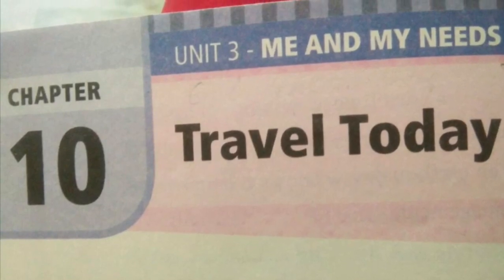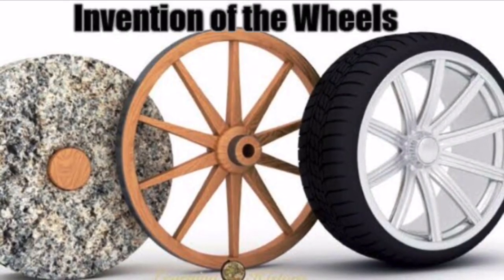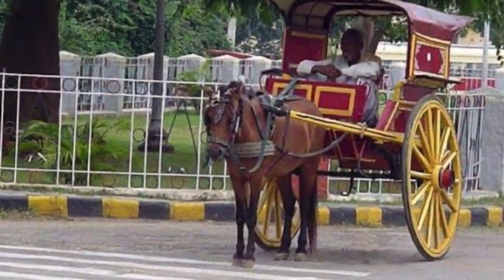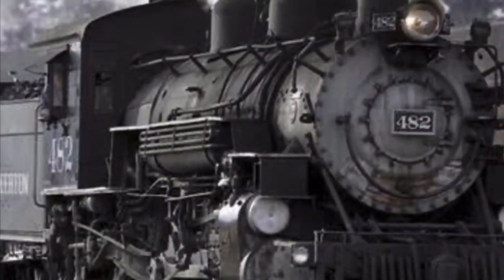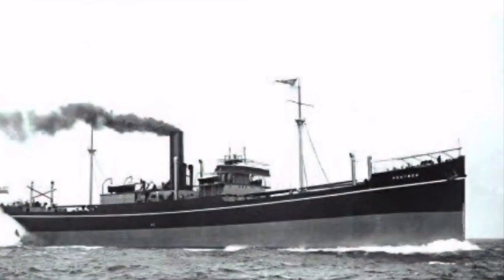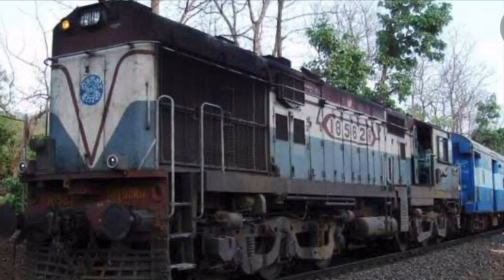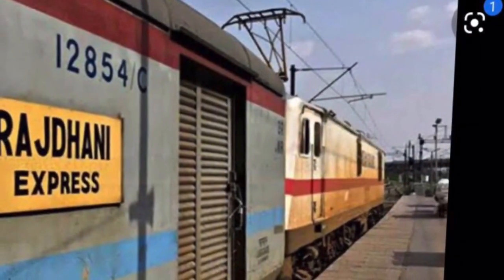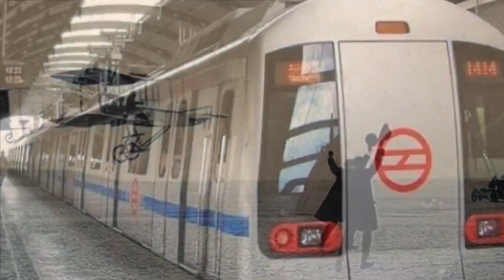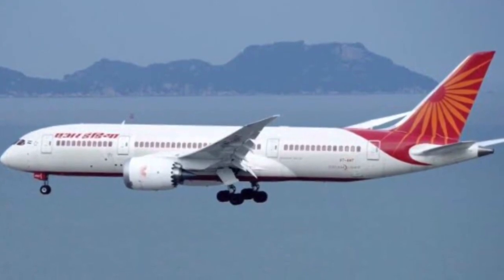The story of travel begins with the invention of the wheel. Initially, there was slow progress from animal powered transport like bullock cart and tonga, till the invention of the steam engine in the industrial age and the consequent advent of the steam trains and steamships. Later, engines were modified. Today, they run on diesel and electricity in superfast trains like Rajdhani, bullet train, metro train. The invention of the aeroplane is the biggest achievement in the field of transportation for man.